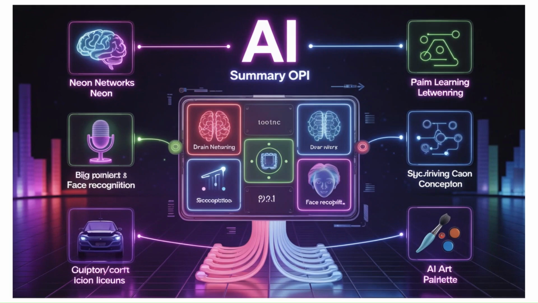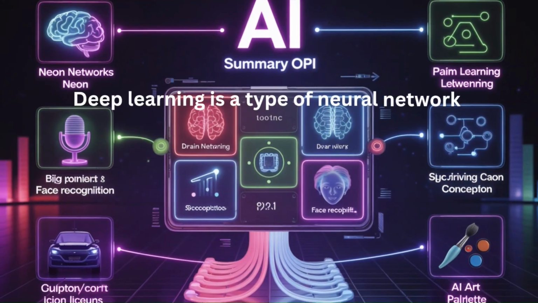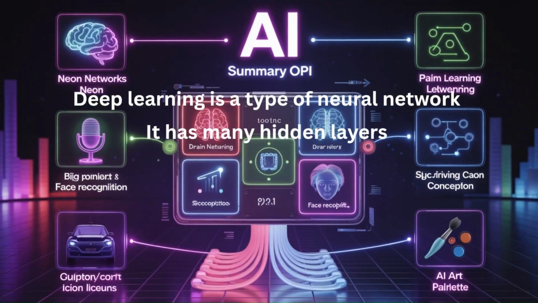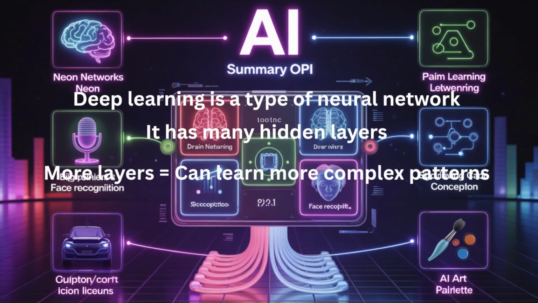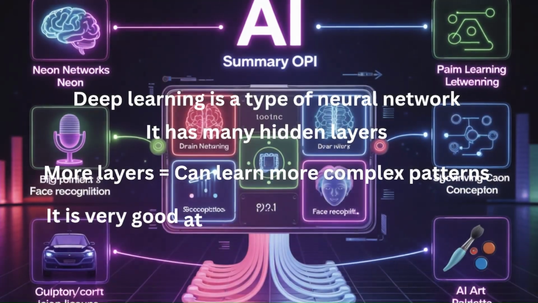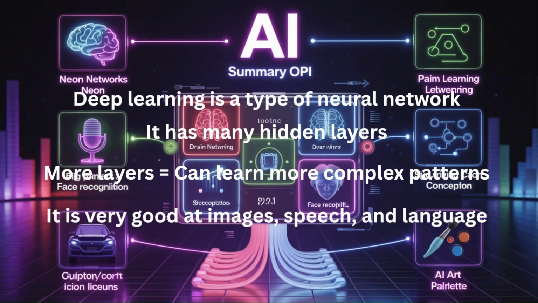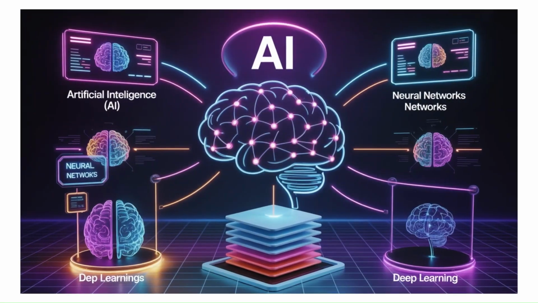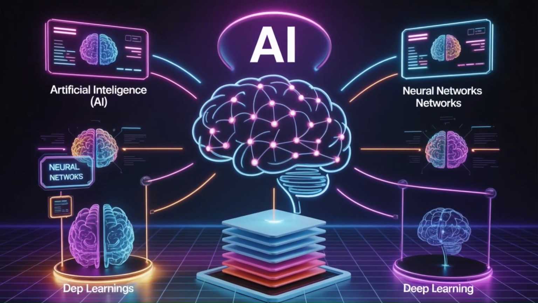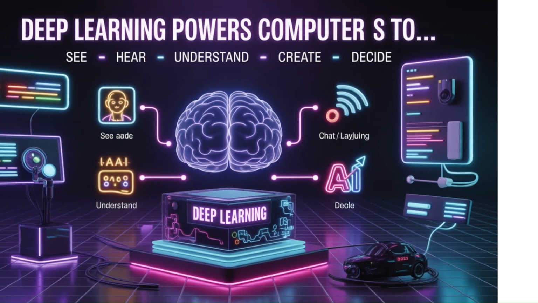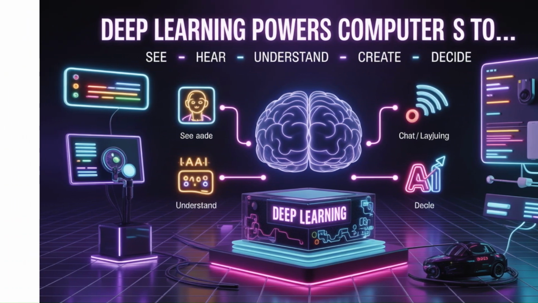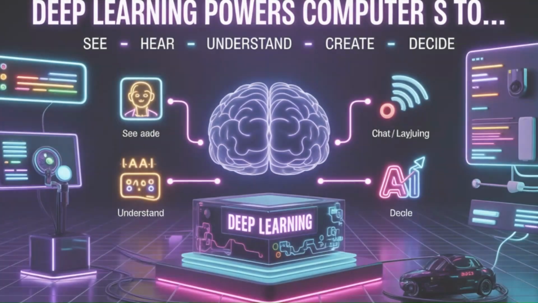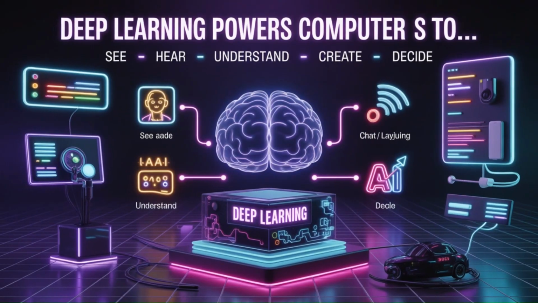Let's summarize everything. Deep learning is a type of neural network. It has many hidden layers. More layers equals can learn more complex patterns. It is very good at images, speech, and language. It powers many modern AI applications. So when you hear the words AI, neural networks, and deep learning, they are all connected. Deep learning is the technology that allows computers to see, hear, understand, create, and make decisions. And that is why deep learning is changing the world.